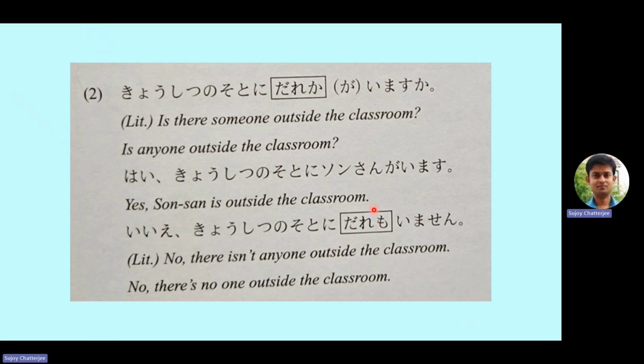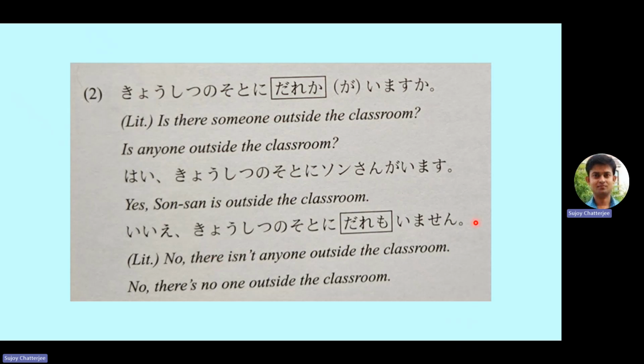Again, the same thing. Daremo means anyone and dareka means someone. So when we write it in the literal sense, is there someone outside the classroom? Kyoshitsu no soto ni dareka ga imasu ka? Kyoshitsu no soto ni son-san ga imasu. And in the negative sense, kyoshitsu no soto ni daremo imasen. The negative form of the verb imasu is imasen. So daremo imasen means there is no one.